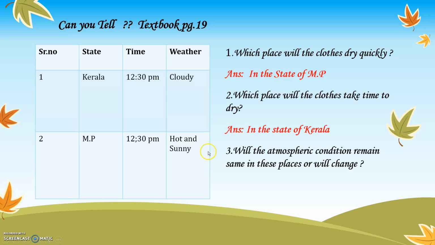Third question, will the atmospheric condition remain the same in these places or will it change? Now in Kerala at 12:30 p.m. it is cloudy and in Madhya Pradesh at 12:30 p.m. it is hot and sunny. Do you think in Kerala throughout the day it will remain cloudy? Or do you think in Madhya Pradesh throughout the day it will remain hot and sunny? No, it will go on changing. We never know. Maybe this is the afternoon time given to us. Probably in the evening it might become hot and sunny in Kerala, and in Madhya Pradesh it might become cloudy. So the weather in both the states might change after a certain period of time.